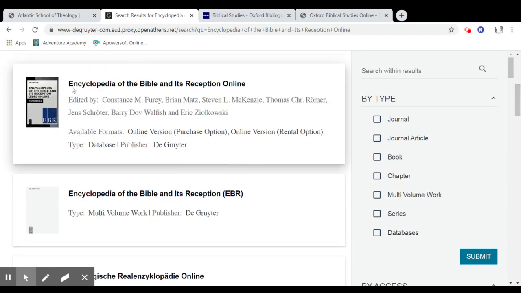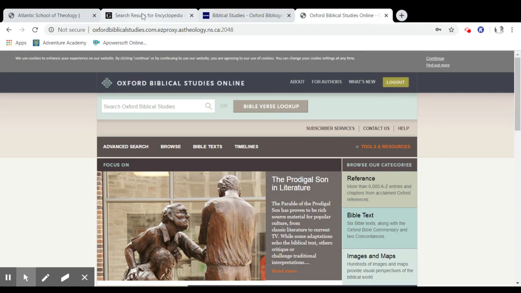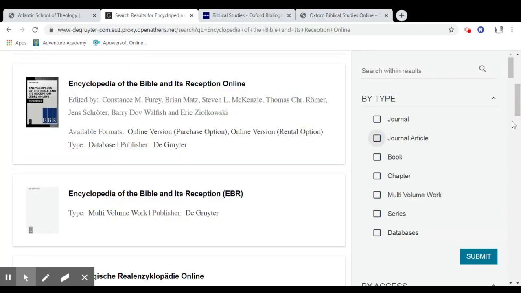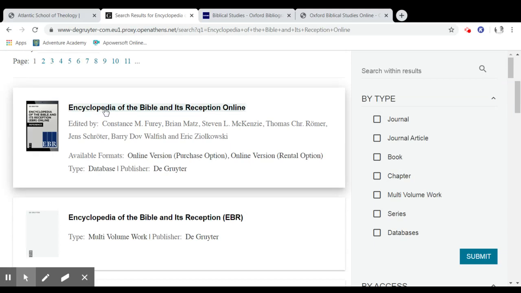The one I want is the one that says online. Now, when I look here at the database page, it doesn't say online at the end, and it should. That's something for me to fix. But it's an electronic resource, so I know it's the online version I want. So I'm going to click on the title.